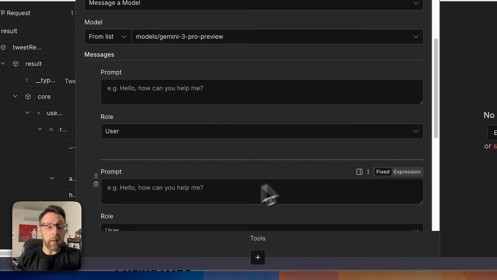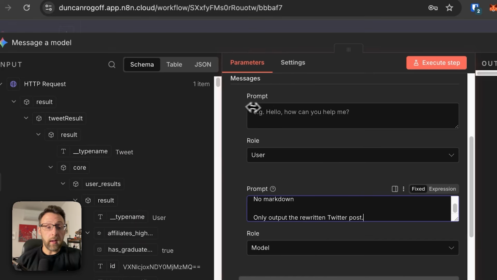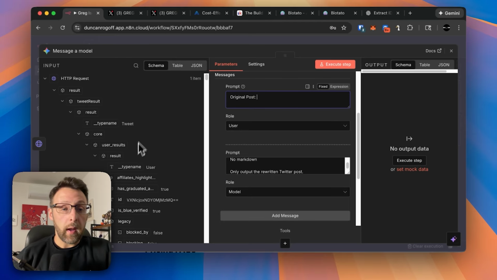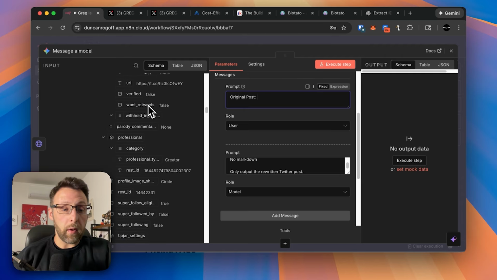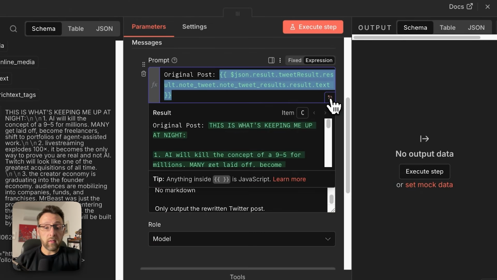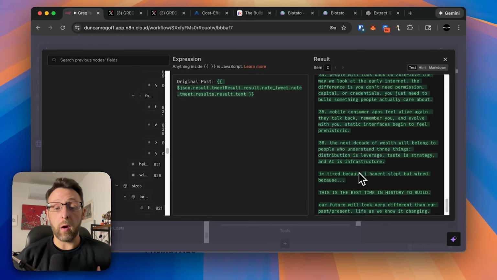We can go ahead and add a message, and this is going to be a model message, and we can just paste this in. And then here, for the user message, we can do what I had before, and we can say original post, and then we can scroll down to wherever that big block of text is. If we come in here, we have this text field, and we just bring this in here, and you can see if we open this up, we actually have Greg's entire post all ready for us to go and to be analyzed.